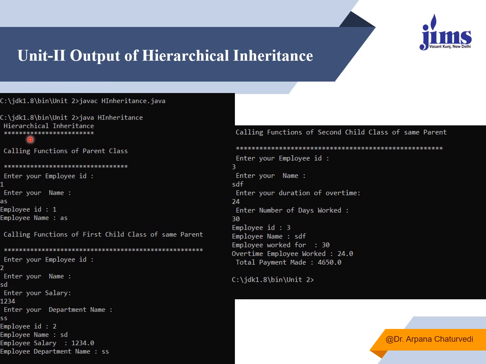So here is an output. I have executed it also. Here I am asking the user to enter employee ID and name. Then once the user has entered, I have displayed it. Then calling the first child class, wherein it will ask what is the salary package, which department you are working in, displaying employee ID and name also over here because it is available, as I have inherited.